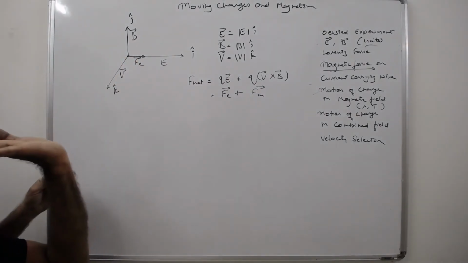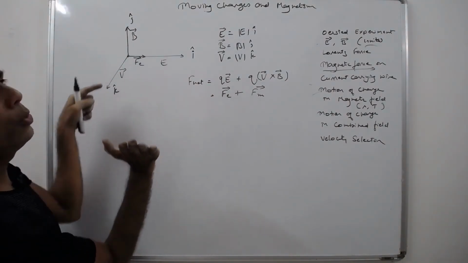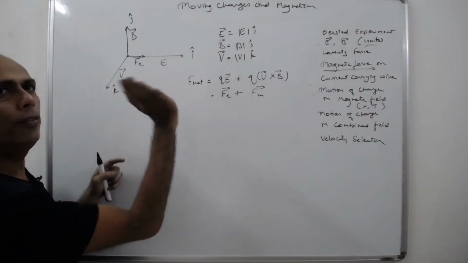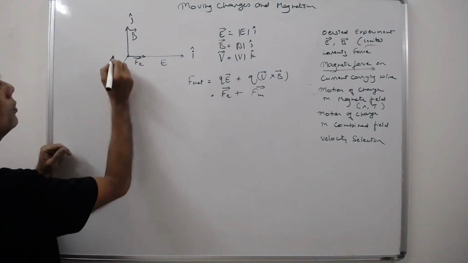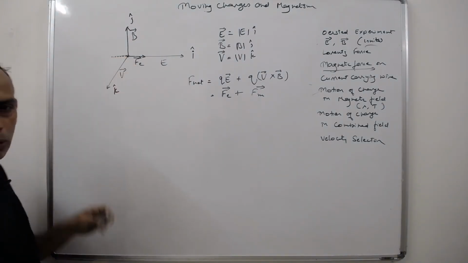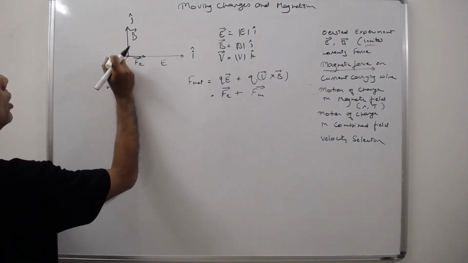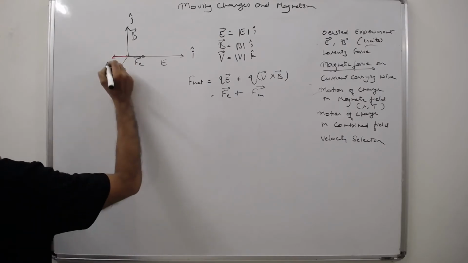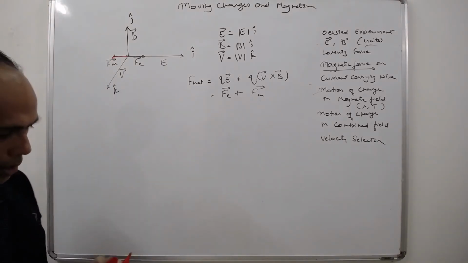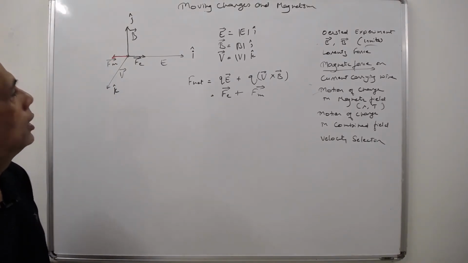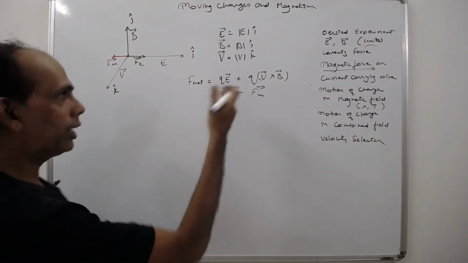V and B. V is towards you. Understand this? V is towards you, and then you have to curl your finger like that and take it over there. V cross B is on the opposite side, so the direction is this way. This is the direction of F_m. So this is directed opposite. We have seen that the force is directed in the reverse direction, so it has a minus. How do we get this minus?